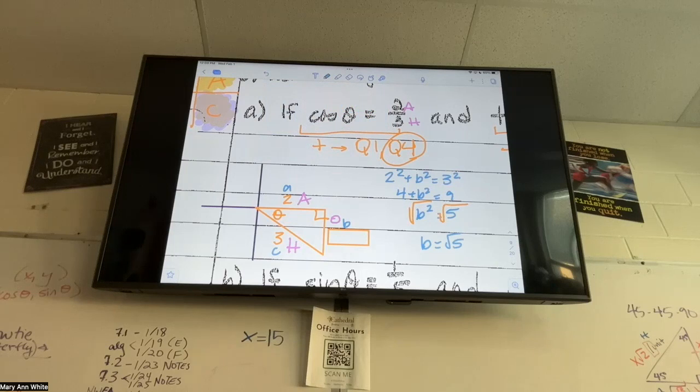Okay, as I go to plug it in though, do you see how we're in the 4th quadrant? So did I go up root 5 or did I go down root 5? Down. How do I represent that I went down? A negative. I need a negative root 5. So we need to have a knowledge of where we are in the unit circle or this coordinate plane, because sometimes we'll have negatives, even though when I solved it, I didn't get a negative. Based on this picture, it's a negative number.